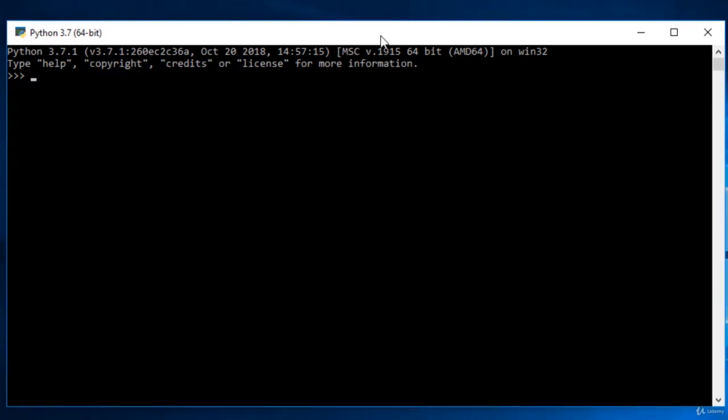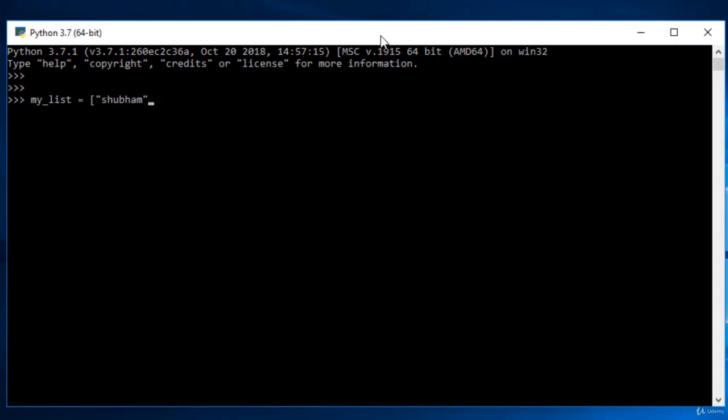Let me take a variable name, and I might take it as my_list. To initiate a list, all you have to do is open a bracket and then give your values. If I'm giving a string as my first value, all I have to do is give the value. And if I want to give a second value, then I have to use a comma.